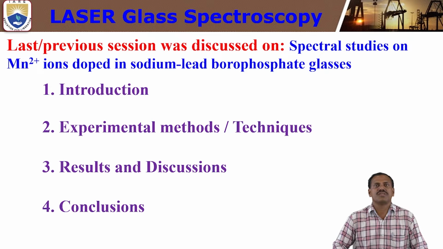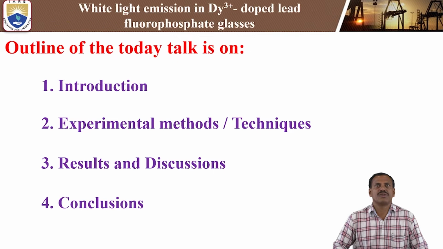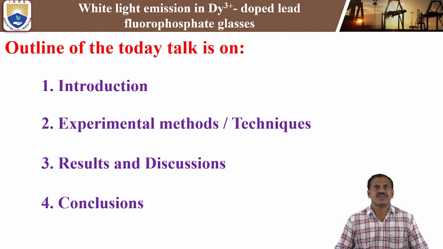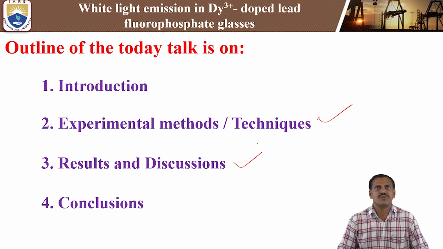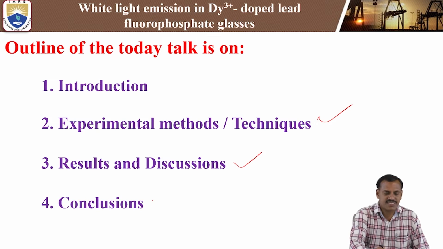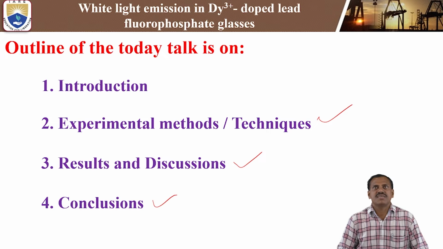Now we are going to discuss the rare earth ions, that means lanthanide doped ions, the F block elements. Today's topic is white light emission in dysprosium 3+ doped lead fluorophosphate glasses. The outline of today's talk is: the introduction on dysprosium doped lead fluorophosphate glasses, the experimental methods and techniques, the results and discussion, and finally the summary or conclusion of the white light emission in dysprosium 3+ doped lead fluorophosphate glasses.